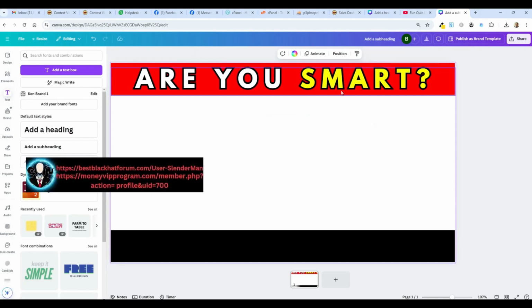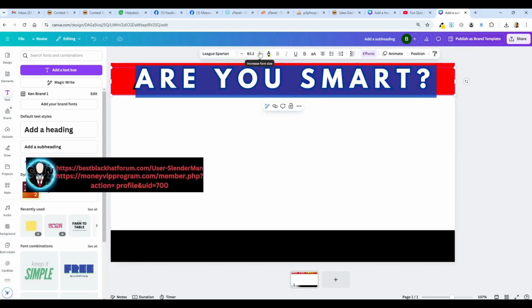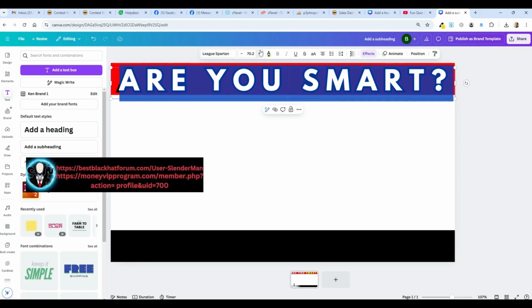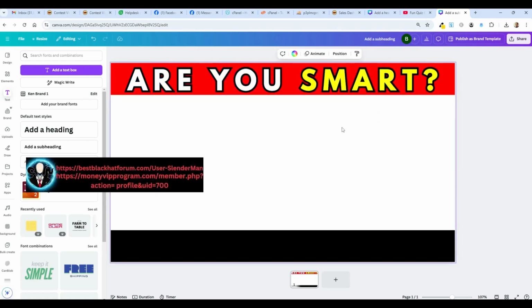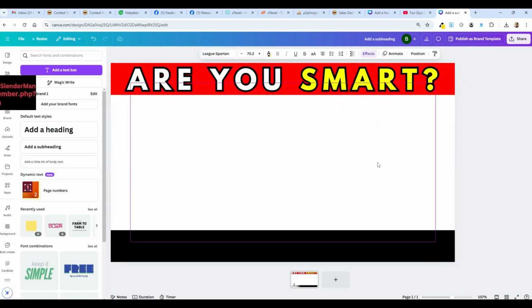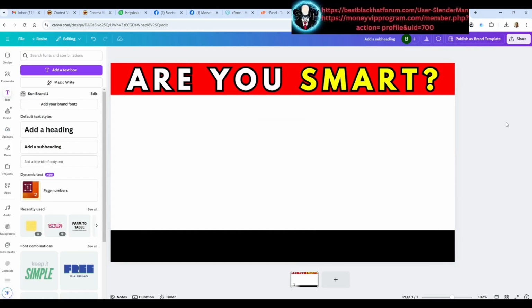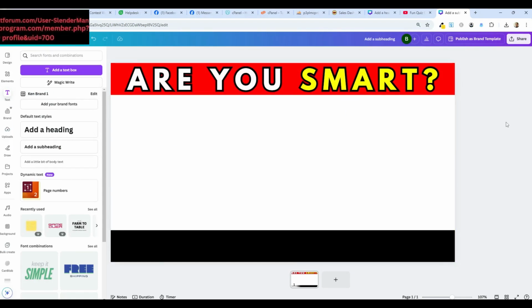Are you smart? It looks like it needs to be bigger too. Let's see. If I make it bigger, I can probably pull the letters back not so far from each other. Yep, are you smart? Looks pretty good. It's not the best one. I mean, looking at the others, I think they have figured out exactly which font to use, and I am just guessing at a font here, but I think it's adequate. It's fine.